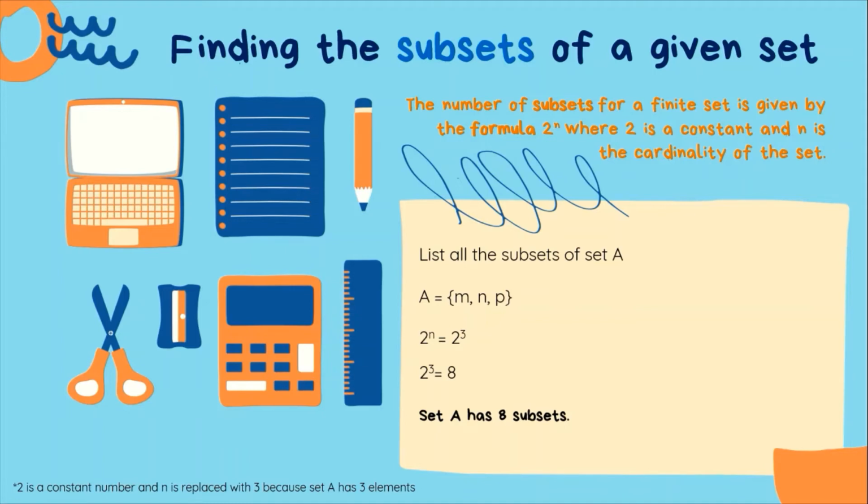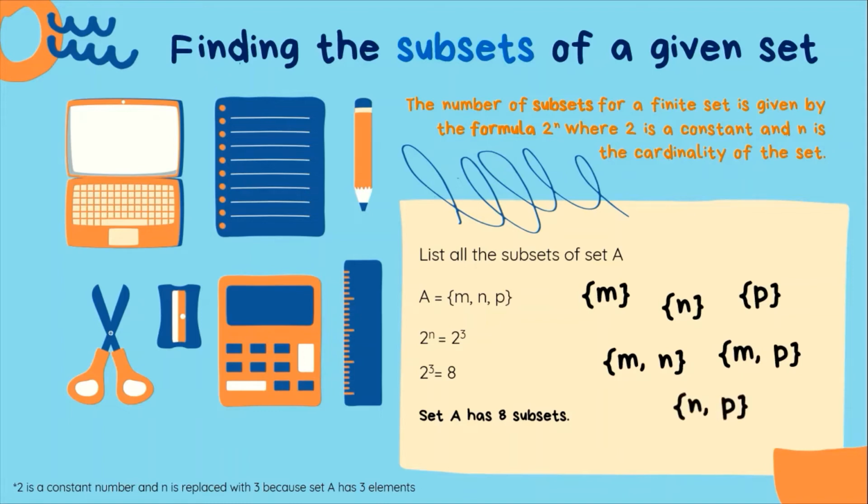Listing the 8 subsets of set A, we have M, N, P. We have M and N. We have M and P. Also N and P. Meron din tayong M, N, and P. The last one is a null set because a null set is a part of every set.